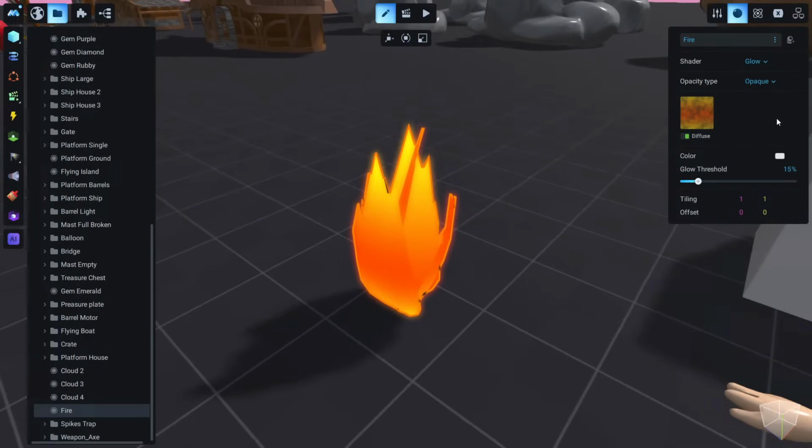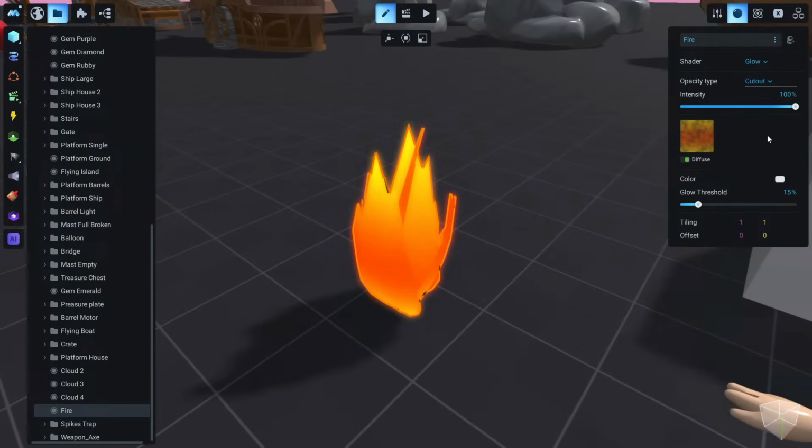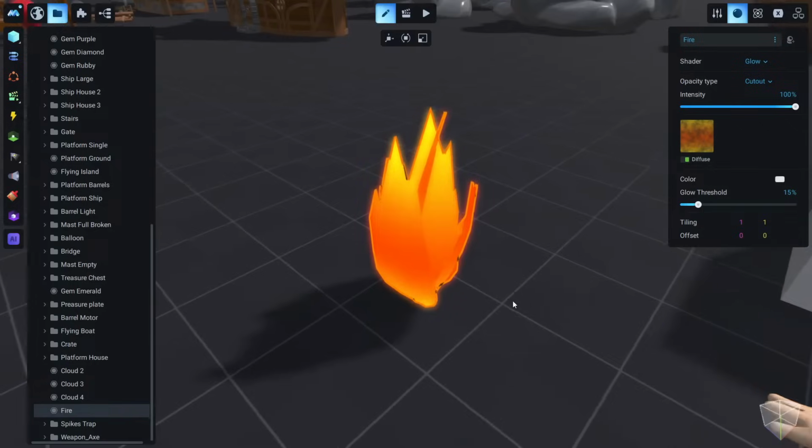So why are these dark spots important? When you want to do something similar to what I'm going to show you now, you should keep in mind that we should use a texture that looks like a cloud, okay. So if we go to the cutout method in opacity type, you see nothing changed now.